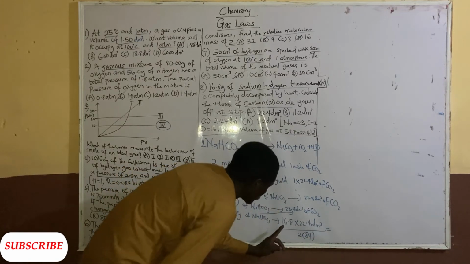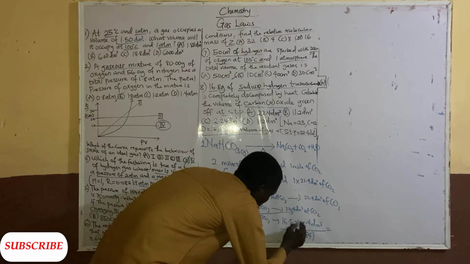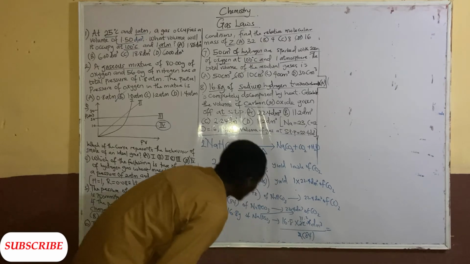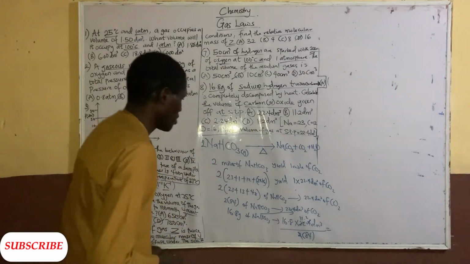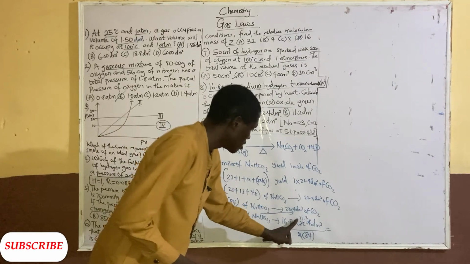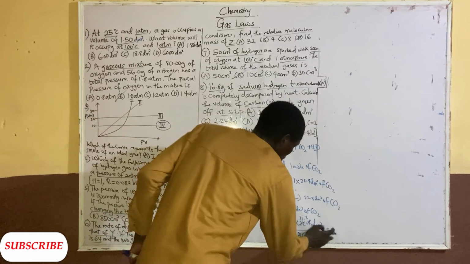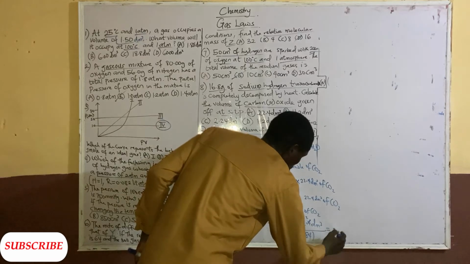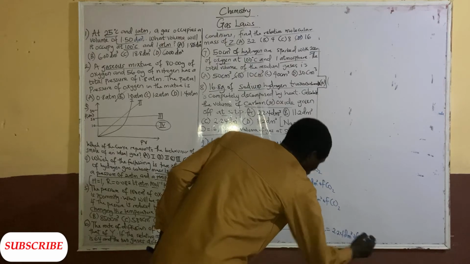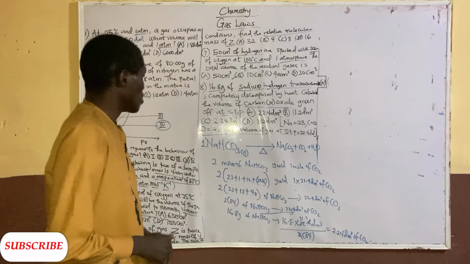So 2 here we cancel, it will be 11.2. So 16.8 times 11.2 divided by 84 will give you 2.24 dm3 of CO2 when you press it on the calculator.